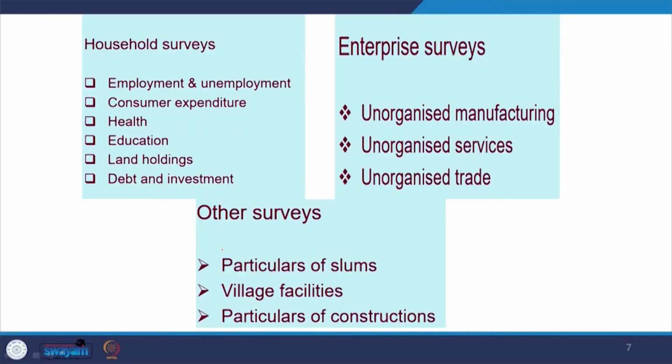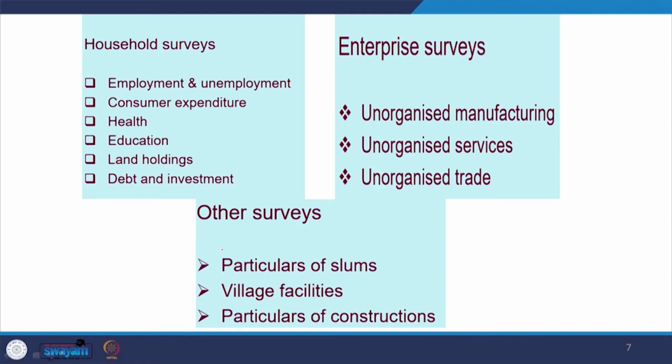You must be quite familiar with those data to start with using STATA. Now, as I just said, there are broadly three types: household, enterprise and other surveys. Household surveys cover employment, unemployment, consumer expenditure, health related information, education, land holdings, debt and investment.